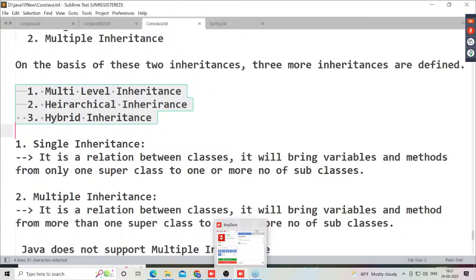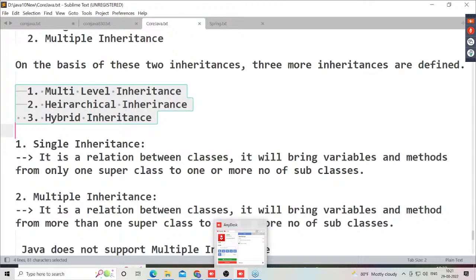It is not required to discuss these topics immediately. Why? Because our concept is up to multiple inheritance. So we have to understand single inheritance and multiple inheritance. The remaining types of inheritance are not mandatory right now. In object orientation, we will officially get the inheritance topic once again. There, I'm going to discuss all the types of inheritance. But as of now, single and multiple inheritance are required for us.